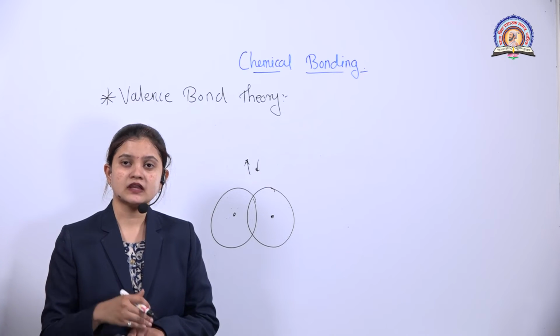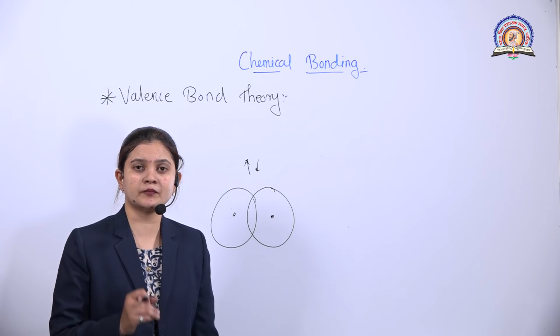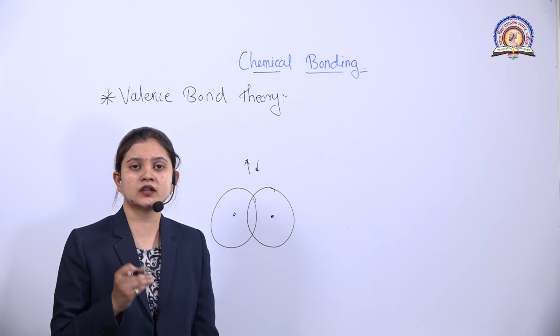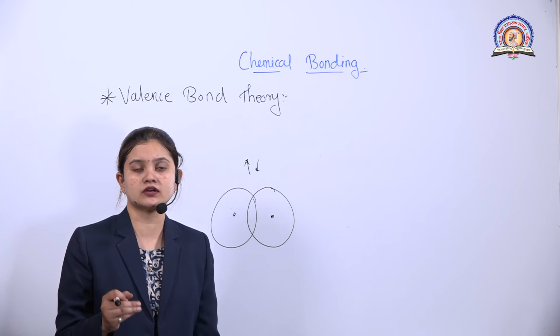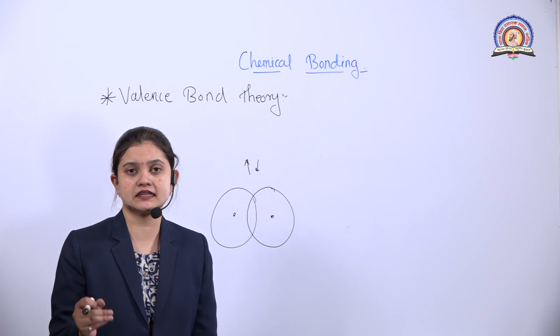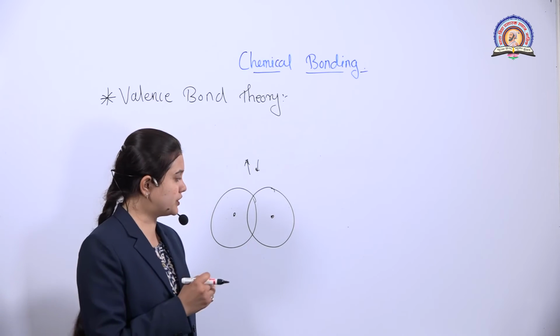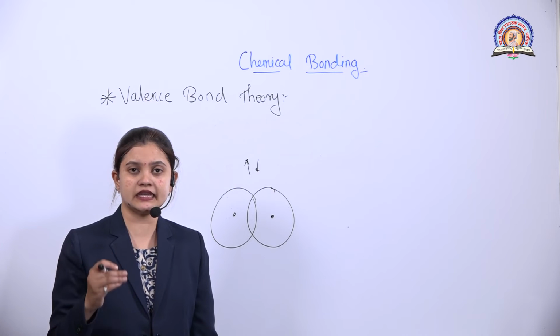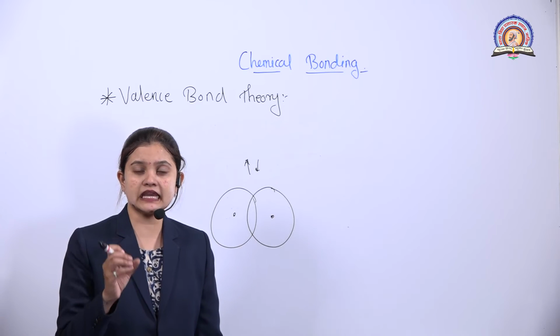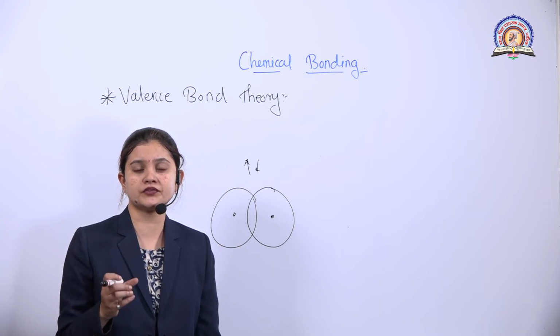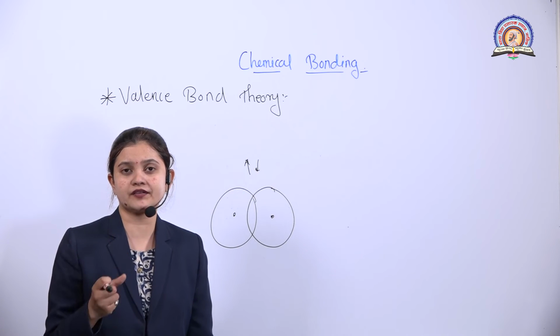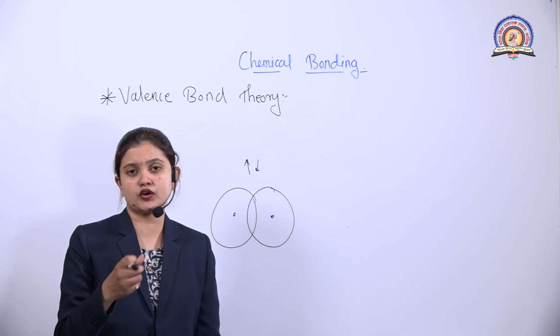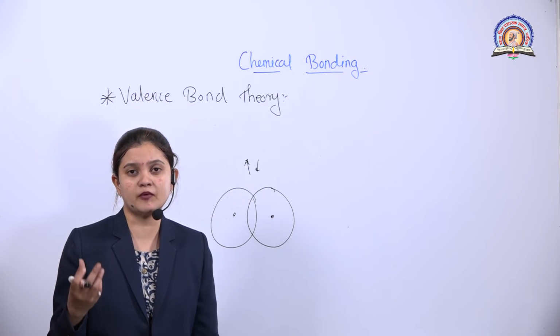Is it clear? The next point is that the number of bonds formed is equal to the number of unpaired electrons present in that atom. Due to the overlapping of orbitals, the electron density increases, and there is more attraction of the nuclei to that shared electron pair. So stronger will be the bond.